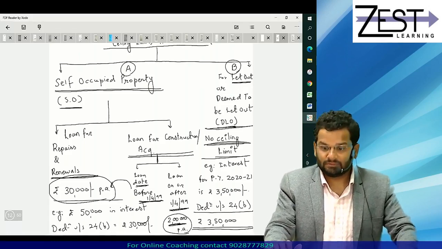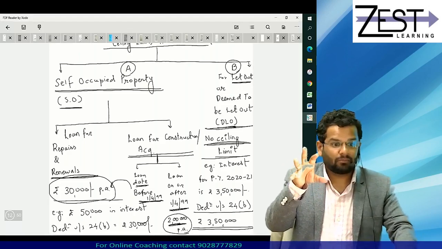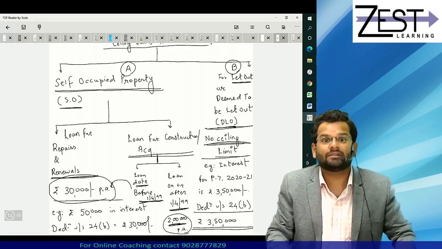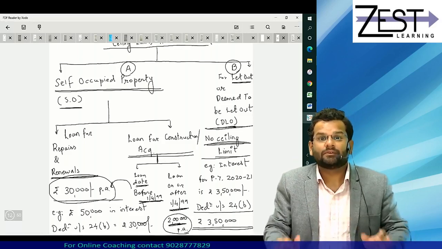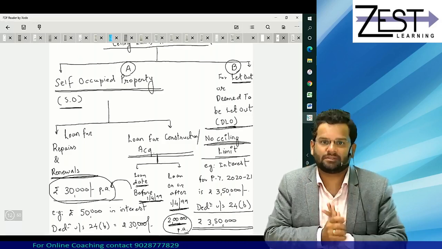Yes, remember this particular per annum criteria is not house wise, it is not loan wise, it is assessee wise.